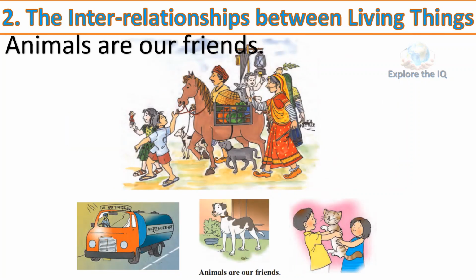Animals are our friends. We keep animals in order to satisfy some of our needs. They become dear to us, we look after them well. We feed them, we take them to the vet if they fall ill. These animals too return our affection. We get milk, meat, eggs and several other things from animals. Some animals are useful for carrying burdens or drawing carts. Domestic animals are also used to help with the heavy farm work in fields. Dogs guard our houses. Sheep give us wool.